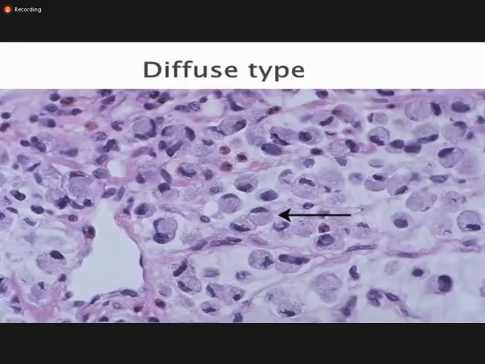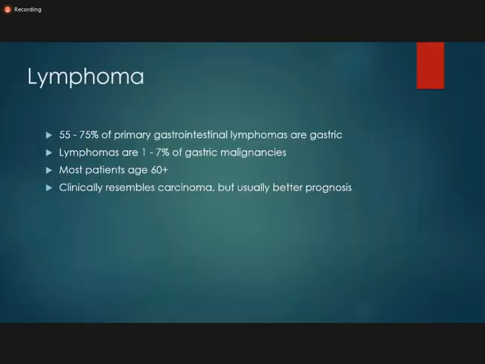I think this is clear, and this is an important topic as far as malignant tumors of the stomach are concerned. Okay. Now the lymphoma: 55 to 75% of primary gastrointestinal lymphomas are gastric. Lymphomas are 1 to 7% of gastric malignancy, and mostly the patients are of older age, more than 60 years, and they clinically resemble carcinomas, and the prognosis is better.